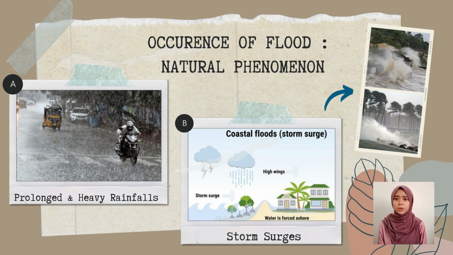Next, flood may occur due to storm surges. What are storm surges? Storm surges are an abnormal rise of water generated by tropical cyclones or intense storms known as typhoons or hurricanes. They are caused by strong winds, where the water is forced in the direction the winds are blowing by a combination of strong winds and low pressure. Storm surges commonly happen around warm and tropical oceans, which is likely to affect the occurrence of flood